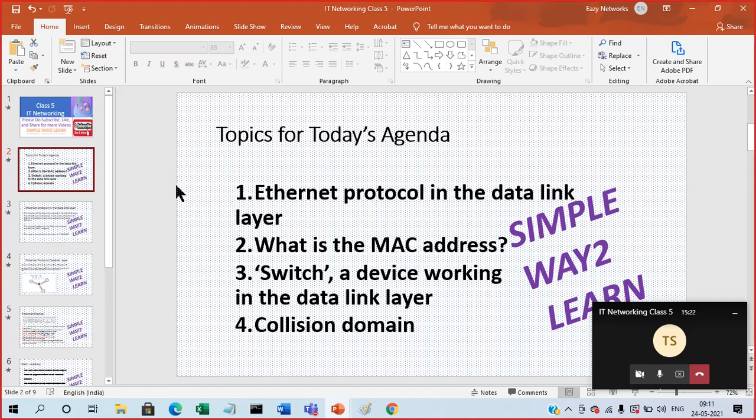Last class we completed the hub, its functionality and the layer in which it operates. Now we can talk about the switch: what a switch is, in which layer it operates, on what basis it works, and its functionalities. Lastly, we can discuss collision domains. We basically have two domains, the collision domain and the broadcast domain.